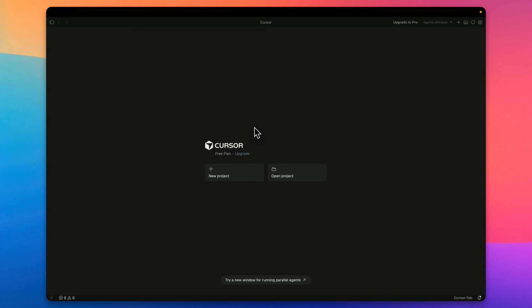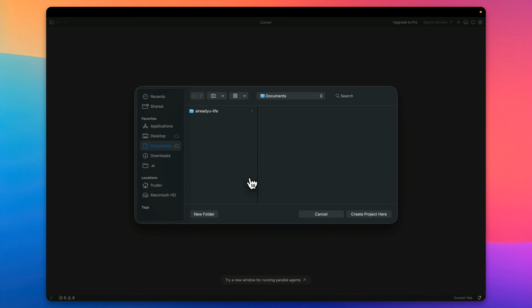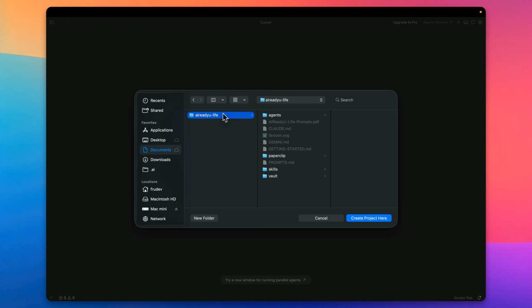So the last but not least is Cursor. Cursor has been around for a while. It used to be a favorite for me, but this current version, I think this is Cursor 3, if I can see the version I'm running, they have leaned very heavily into the agentic experience, not so much the coding experience. So I'll open up a new project in here, AI Ready U.